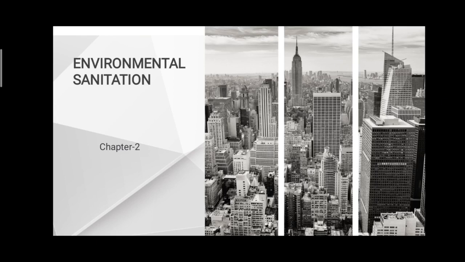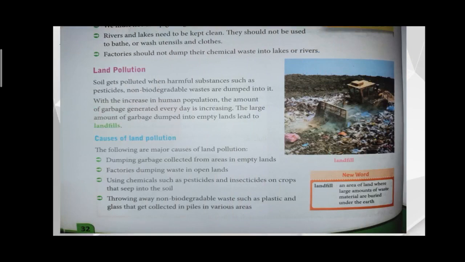Okay, so we will start the lesson today. Today, land pollution. What do you mean by land pollution? How is the land polluted? We are throwing plastic items and waste products in the soil, so it is getting polluted. We are throwing harmful substances, pesticides for plants, and insecticides, right? So non-biodegradable waste, plastics, we are throwing in the sand, right?